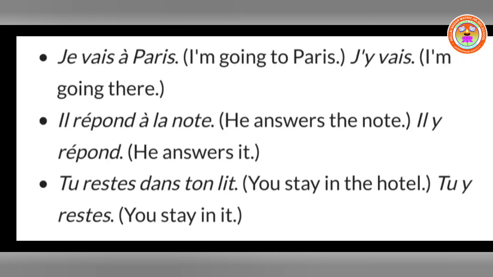Okay, so next one, tu restes dans ton lit. So here the preposition is dans, in. Ton lit means in your bed, you stay in the hotel or in your bed, anything. So instead of that, dans along with everything will be removed, then it will be replaced by Y before the verb. Tu y restes, okay, you stay in it. So that's what I said, you should have the meanings in front of you, all the meanings whatever I said.